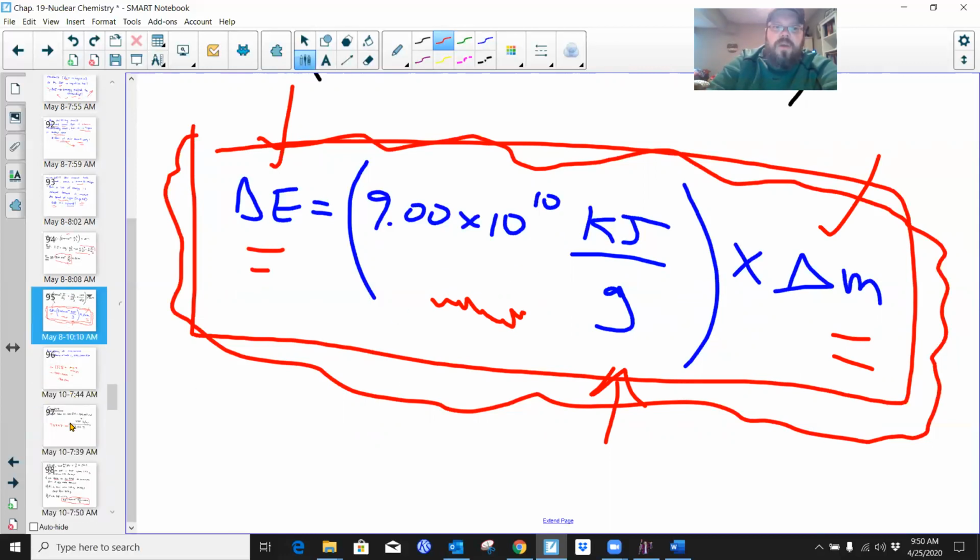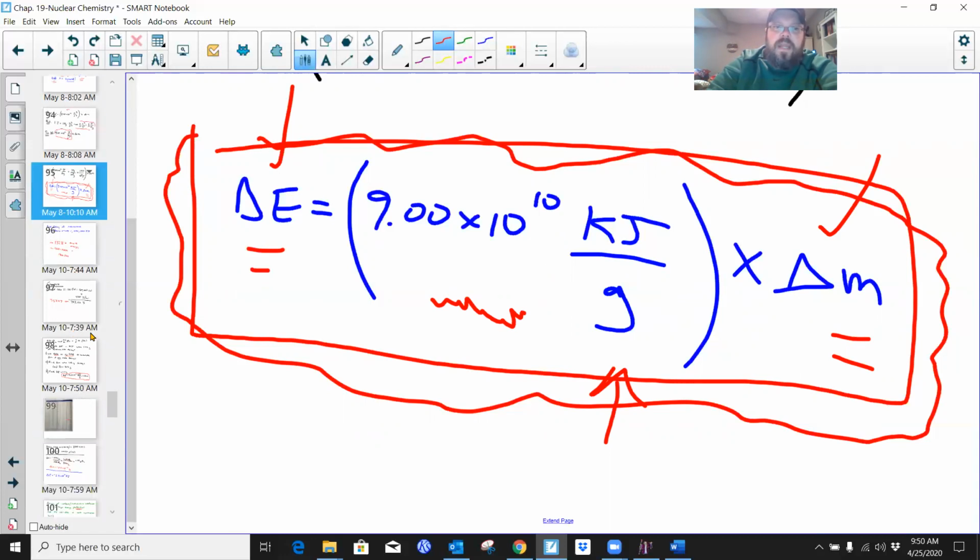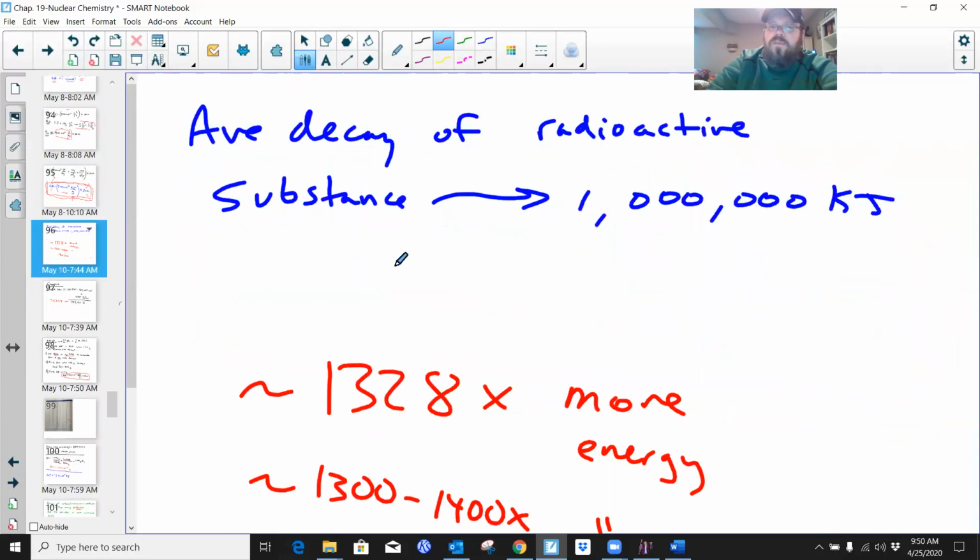All right, so let's jump into an example, so you guys sort of understand. Before we do that, I want to give you guys a bit of an idea, right? The average decay of a radioactive substance will give up about 1 million kilojoules. Okay, that's a lot, right?